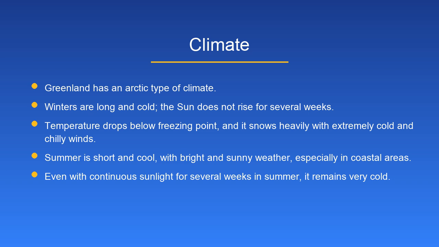Climate. Greenland has an Arctic type of climate. Winters are long and cold, the sun does not rise for several weeks. Temperature drops below freezing point, and it snows heavily with extremely cold and chilly winds. Summer is short and cool, with bright and sunny weather, especially in coastal areas. Even with continuous sunlight for several weeks in summer, it remains very cold.